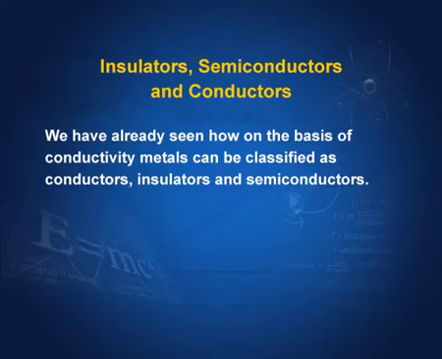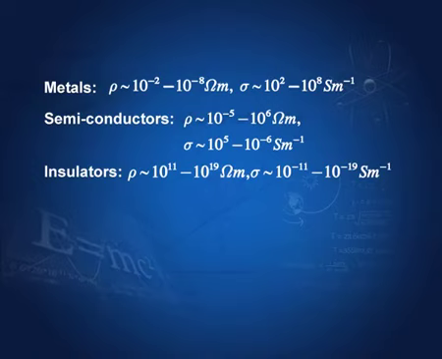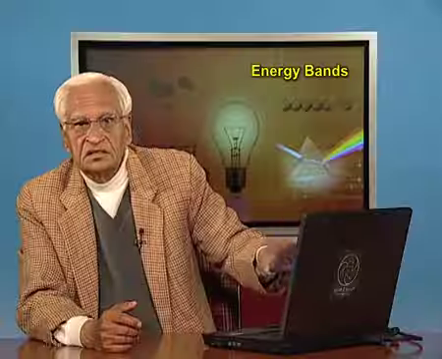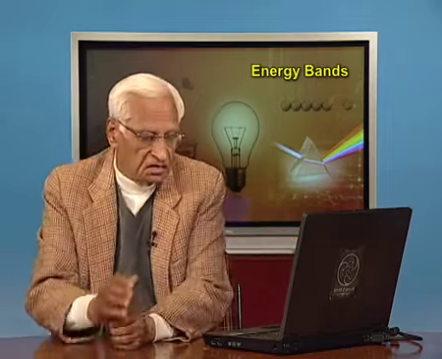Now, on the basis of bands, we shall now distinguish between insulators, semiconductors and conductors. We have already distinguished them on the basis of their conductivity. Let me remind you, metals have conductivities varying between 10 to the power 2 to 10 to the power 8 units, and semiconductors between 10 to the power 5 and 10 to the power minus 6 units, and insulators have conductivities between 10 to the power minus 11 to 10 to the power minus 19 Siemens meter inverse meter minus 1. So, this is a distinction between metals, semiconductors and insulators on the basis of their conductivity.